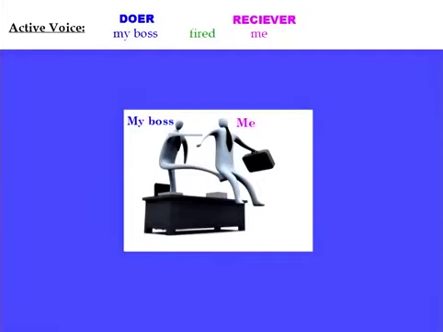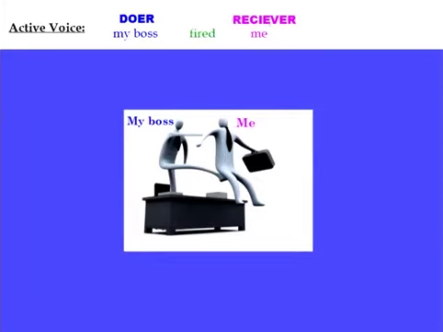Now, let's look at an active voice sentence. So here's my sentence. It says, "My boss fired me." Now, remember the active voice uses the subject as the doer. In this context, my boss is doing something in the sentence, so he is the doer and the subject. Then my boss fires me, so my boss does something, he fires me, and me is the receiver, okay?